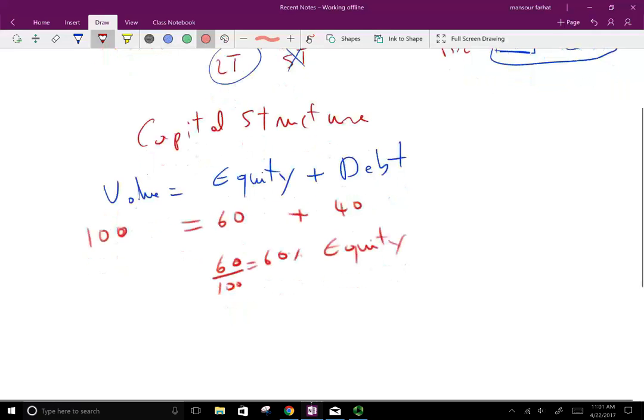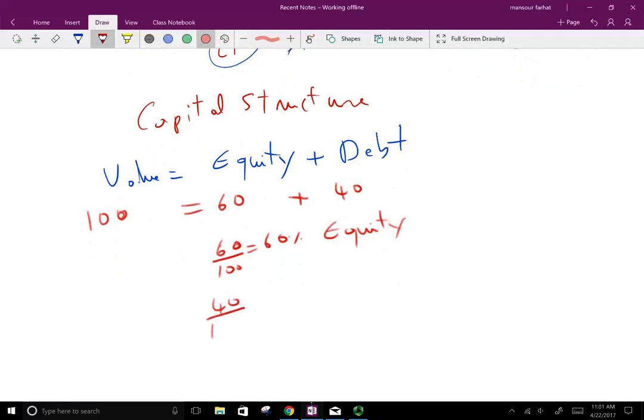This is the capital structure, and obviously 40 divided by 100 equals 40%, that's coming from debt. So we can say the capital structure of this company is 60% equity and 40% debt.